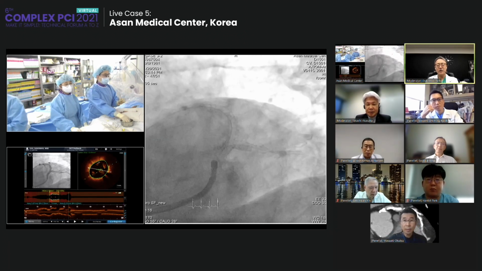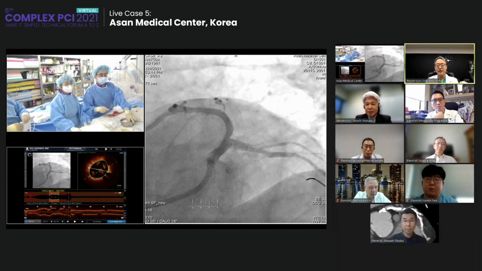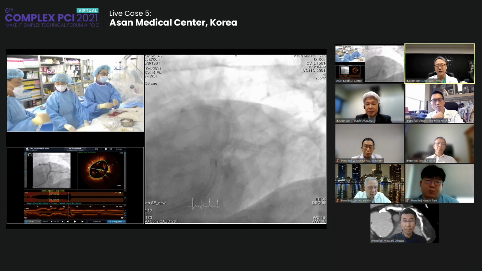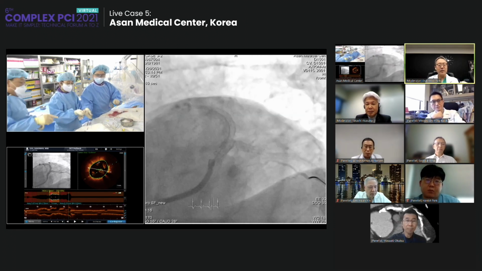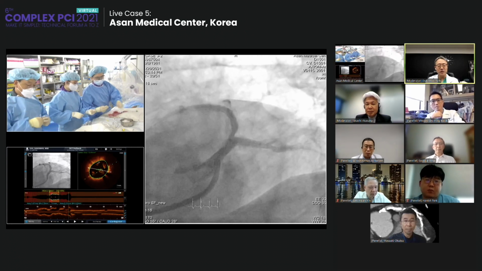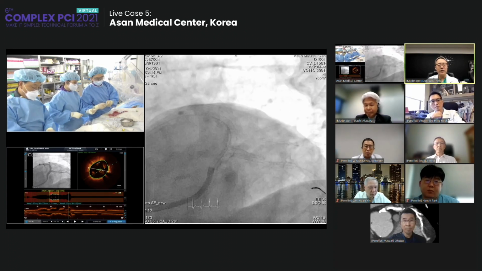So I think most of the panel is hesitant to put in another additional stent, and some recommended the cutting balloon will make some change. And Dr. Kang, how do you think about the cutting balloon?